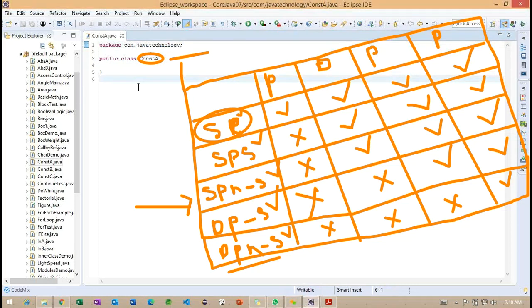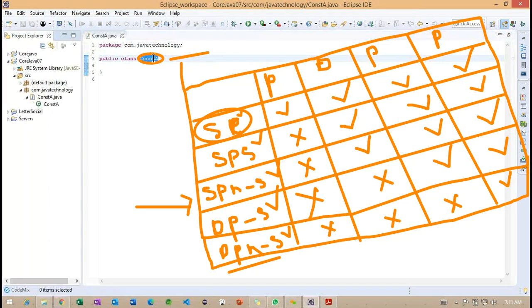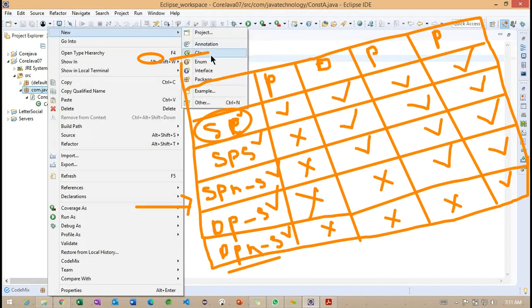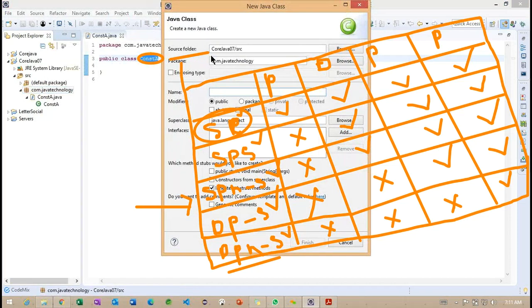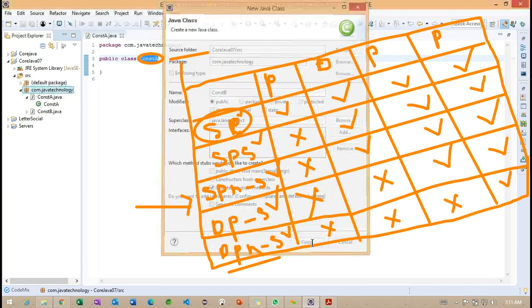Okay, so we'll keep this particular diagram as it is. We'll try to create the classes here. I want to create the same classes which we used earlier. Something called constructor A, and I'm going to create one more class here, constructor B. The class also resides in the same package.